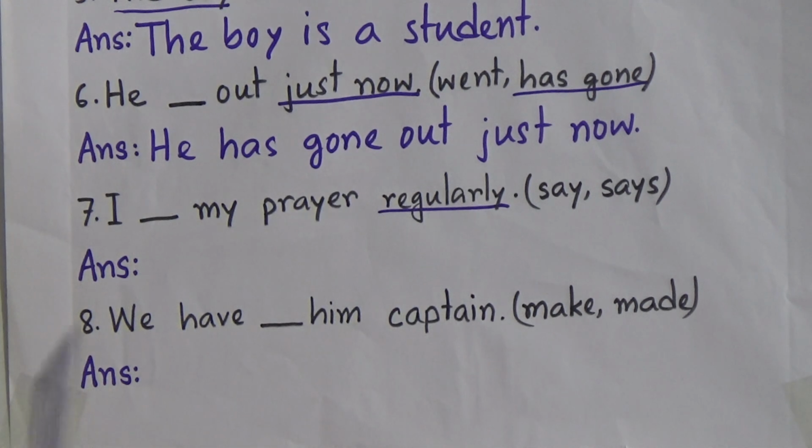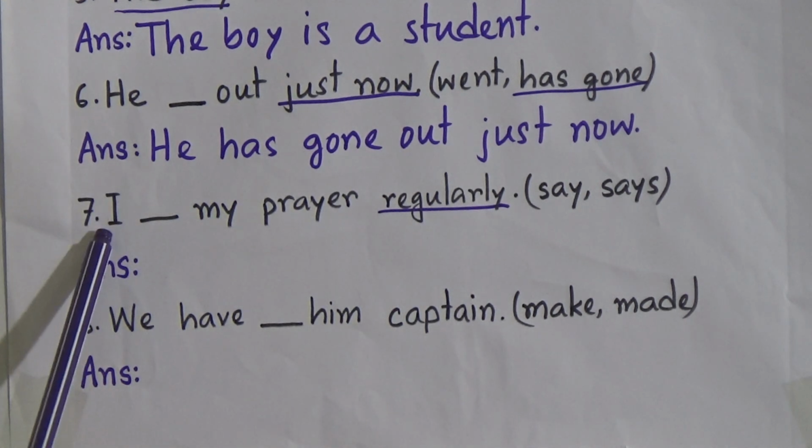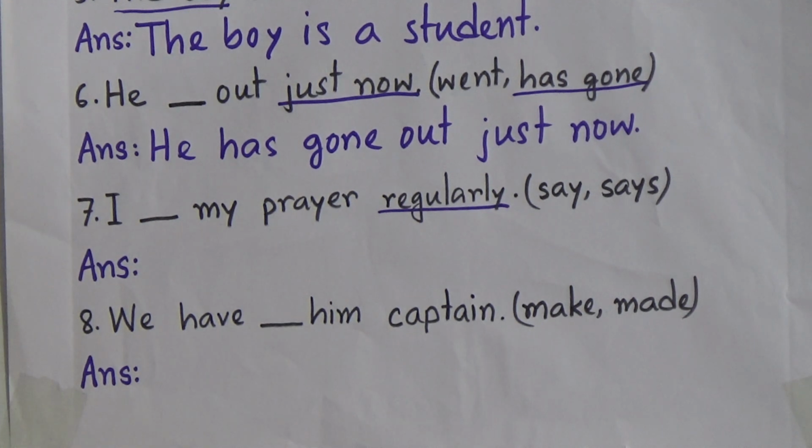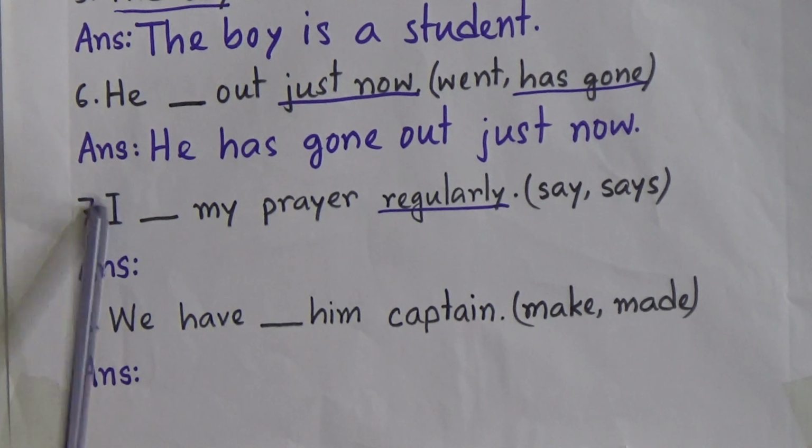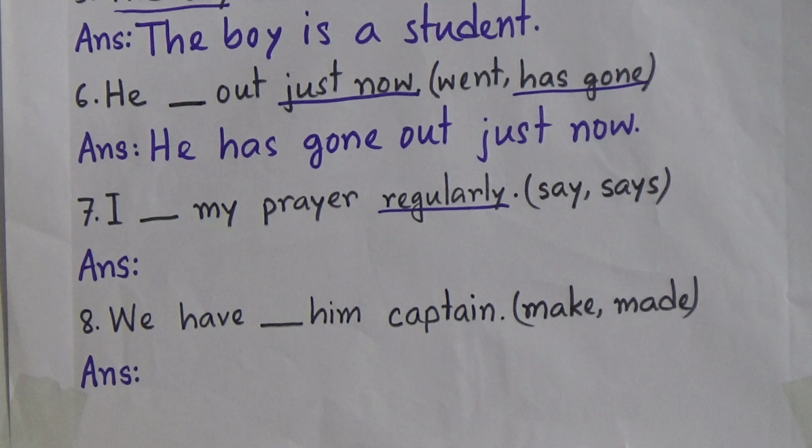And now look, here is the subject I, and we all know that after I, we, you and they, we use the base form of the verb. That means we will not add s or es at the end of the verb, though I is singular number, but still we will use the base form of the verb. This is the exceptional rule.